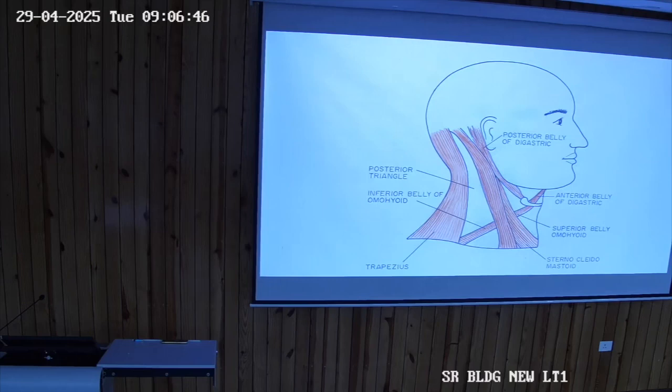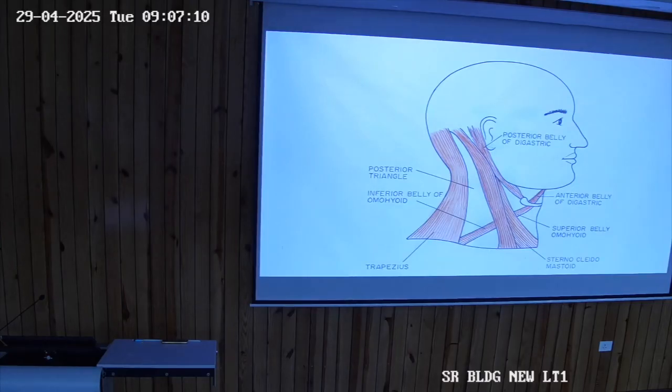Then you can see in the picture this posterior triangle is divided by a muscle which is crossing this triangle. Which muscle is this? Omohyoid muscle. There are two bellies of the omohyoid muscle: the superior belly and the inferior belly of the omohyoid.